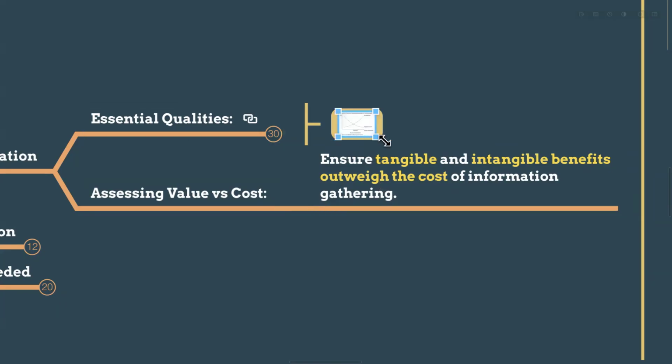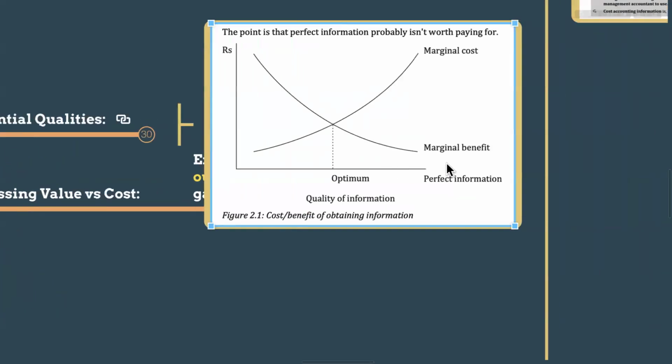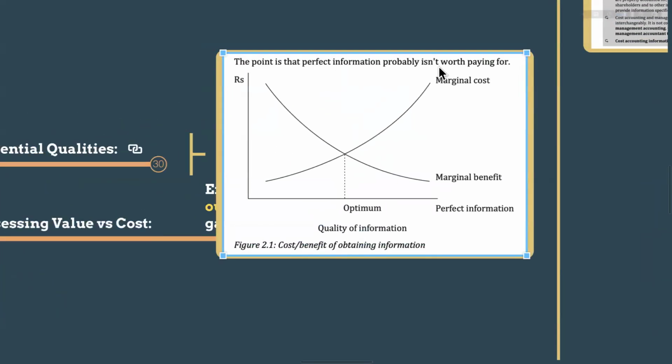Right? So you can see this in the graph. The point is that perfect information is probably not worth paying for. So you can see the marginal cost and the marginal benefit. The marginal cost means you don't need to incur a high cost to get the marginal benefit. So the marginal cost you incur for the cost accounting or management accounting systems should equal the marginal benefits. That is the optimum point. That's the quality of information, right?